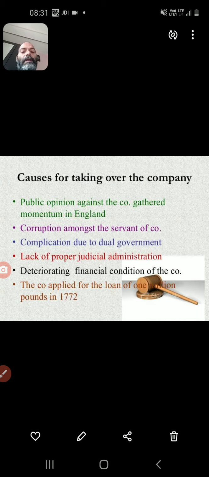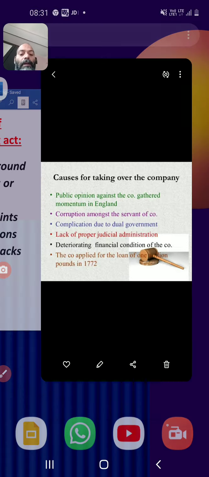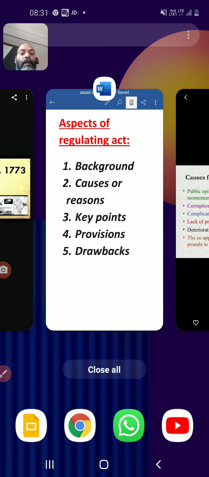And the second point is that the East India Company applied for a loan of £1 million in 1772 to the Bank of England. So these are the causes, and due to that, Parliament got the opportunity for their mission.